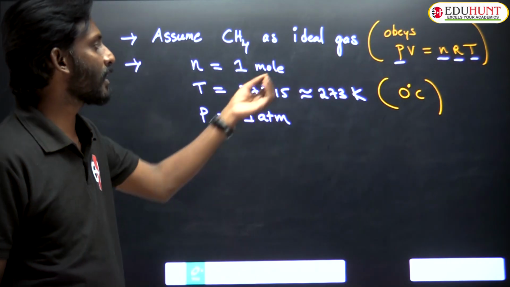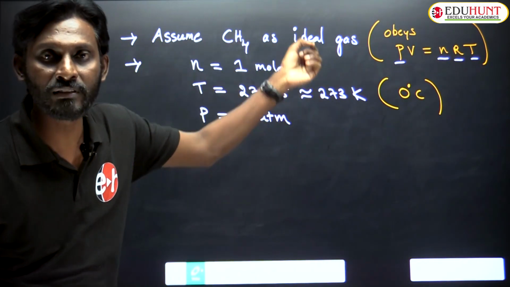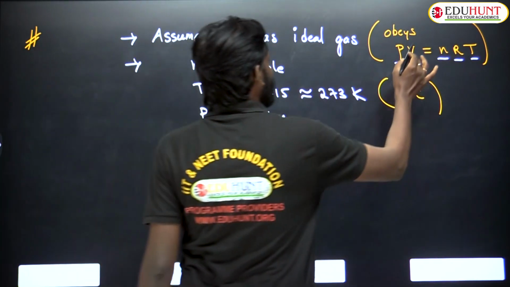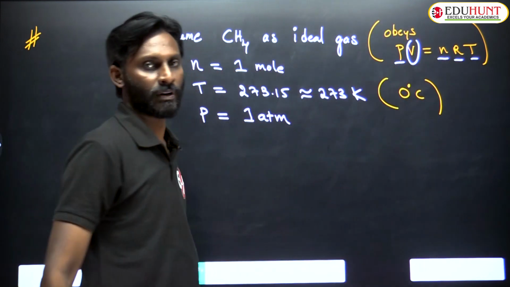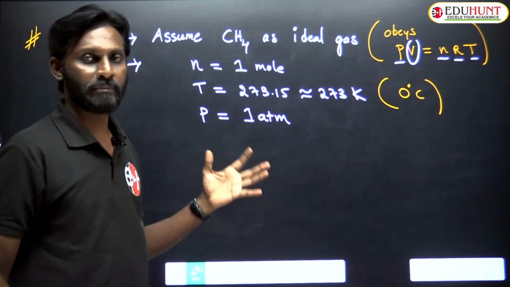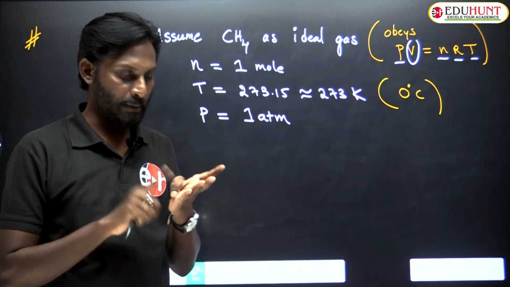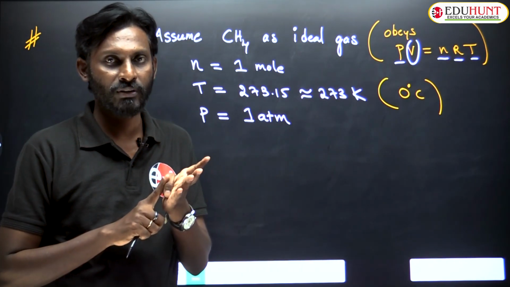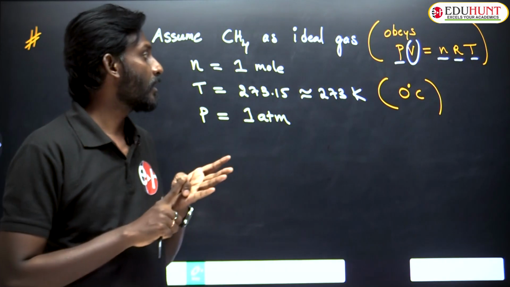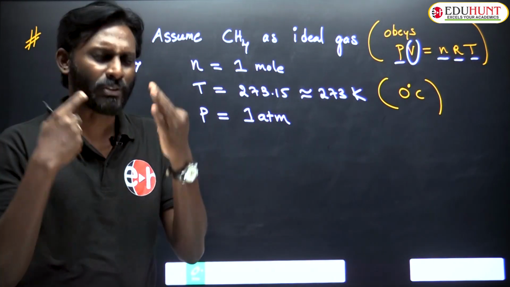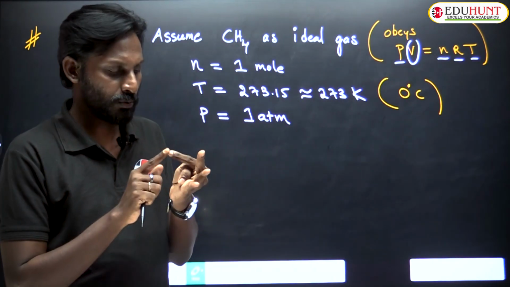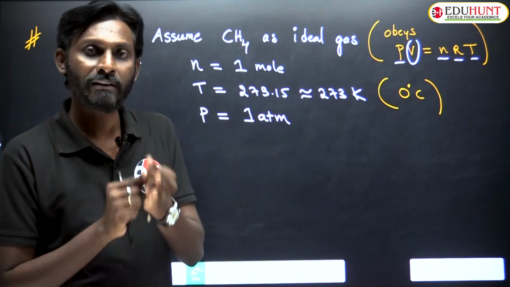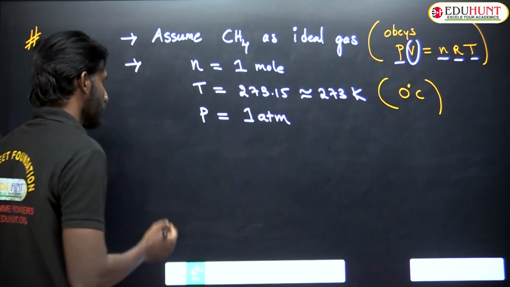So what is the unknown thing? The unknown thing is the volume only. I am taking particular conditions: temperature 273 Kelvin or 0 degree Celsius, pressure 1 atmosphere, or you can take 1 bar approximately, and the R value you know. Now what is the volume?